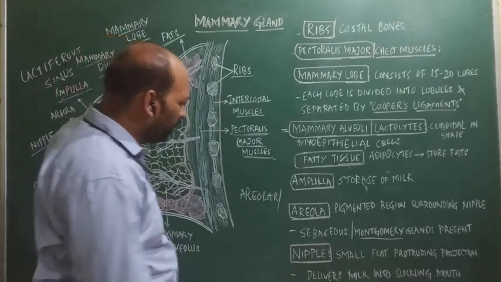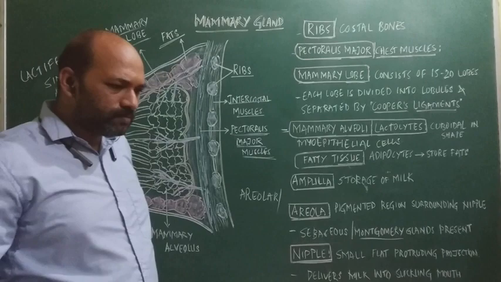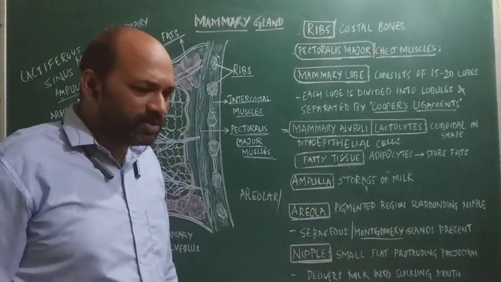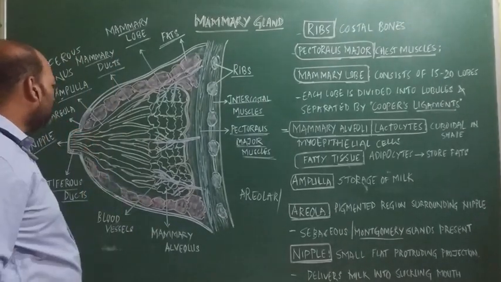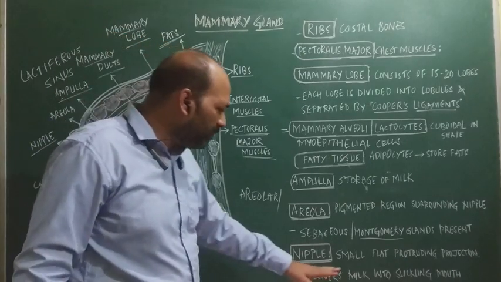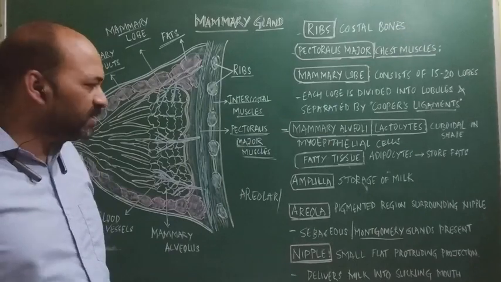Thereafter we have the nipple. The nipple is a small protruding projection present on the mammary gland, and it is mainly meant for delivering milk into the mouth of the suckling.